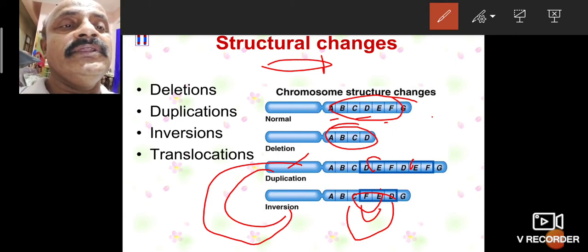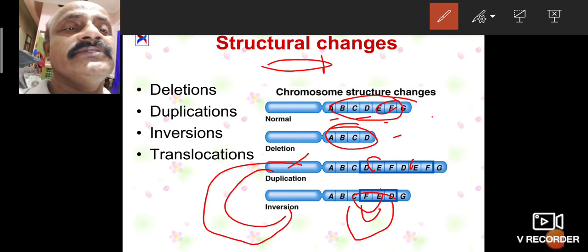First one normal, that is a deletion. Deletion means A, B, C, D, F. EF is also lost. So that is deletion. Next, duplication means that is also formation, two formations: A, B, C, D, E, F, D.